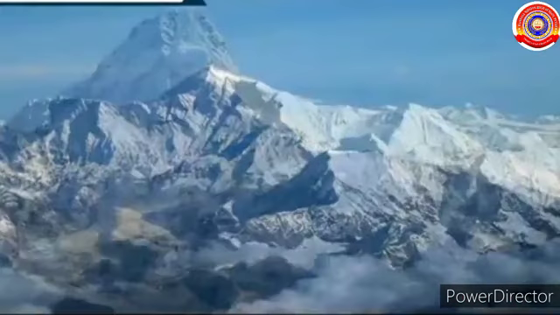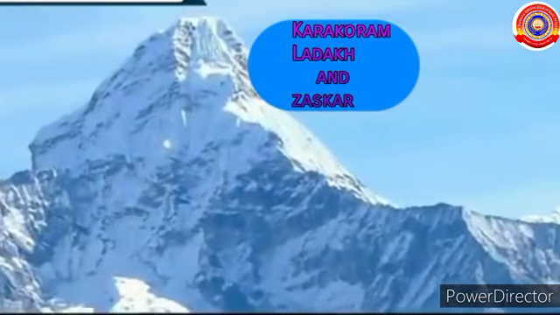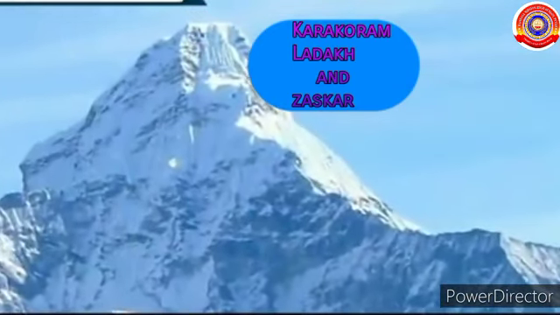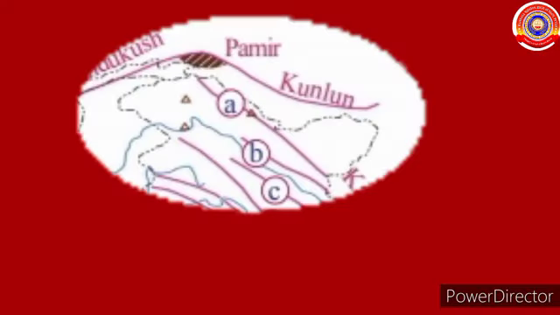Trans-Himalayas include Karakoram, Ladakh and Zaskar mountain ranges. Mount K2, also known as Godwin Austen, the highest peak in India, is in the Karakoram range. The average height of the Trans-Himalaya is 6,000 meters.